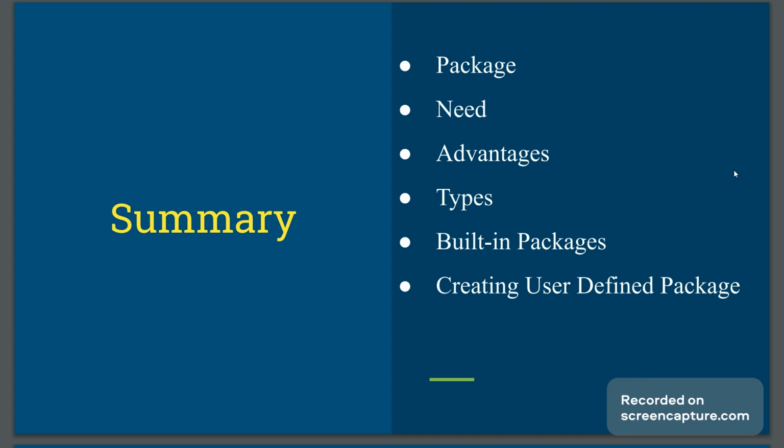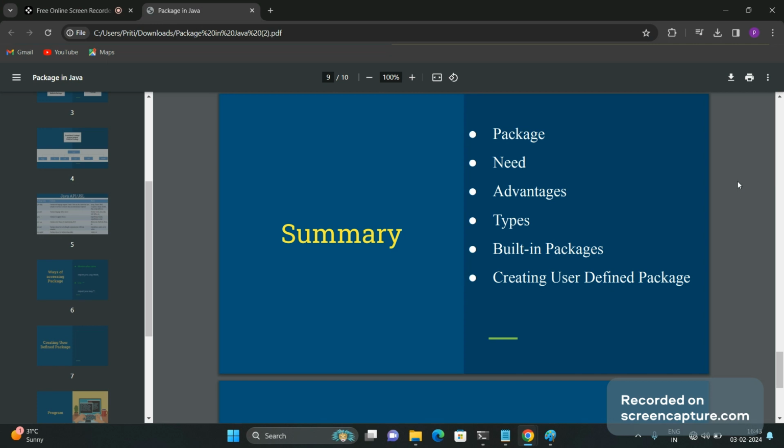We can hide the classes in the package by declaring those classes as private. It means that the class or functionality is available, but we don't want to disclose it to the rest of the code, so we can declare that class as private. In one package you can have more than one class, and if you want to hide the functionality of one class, you can declare that class as private.